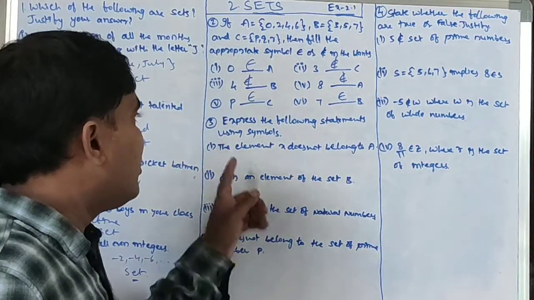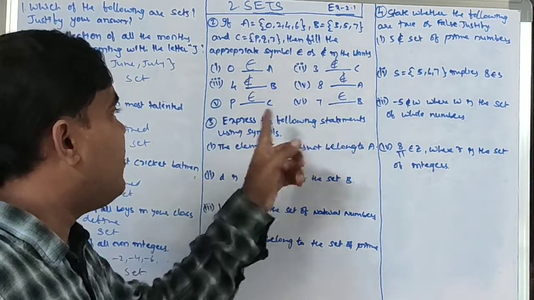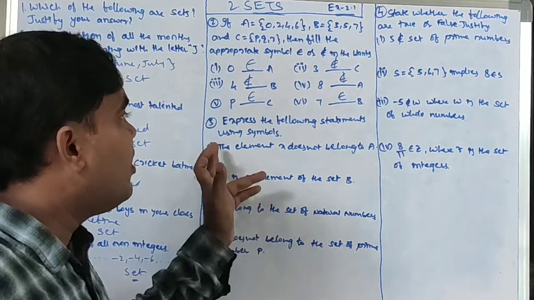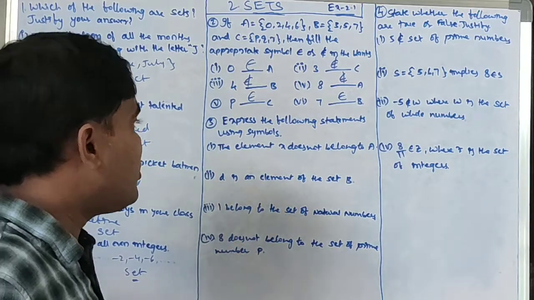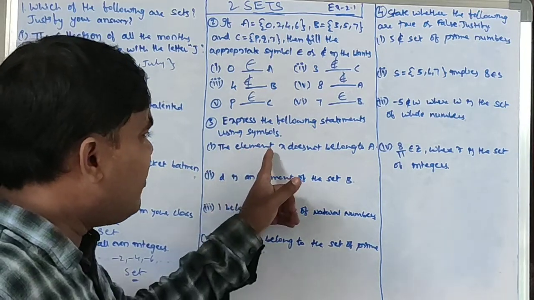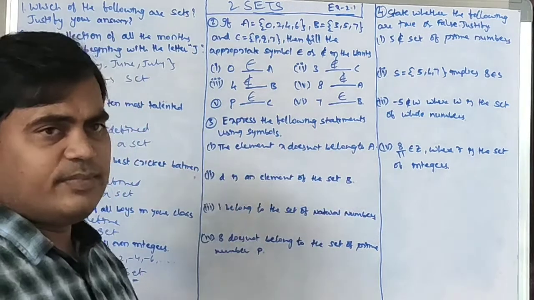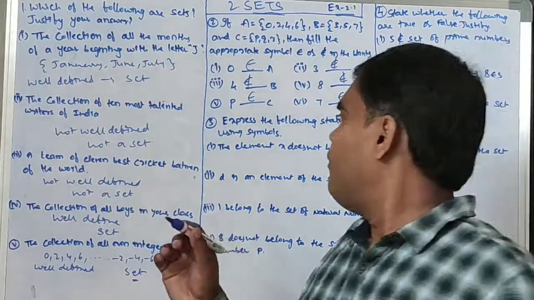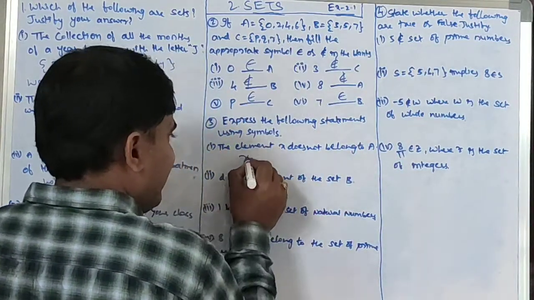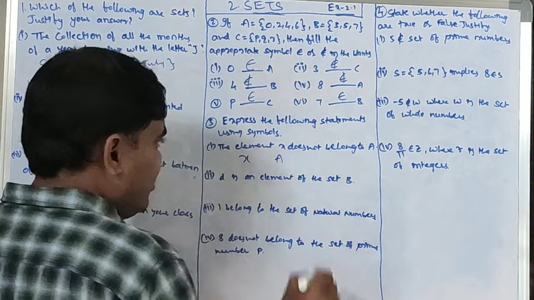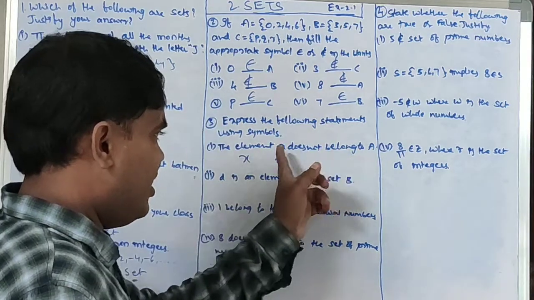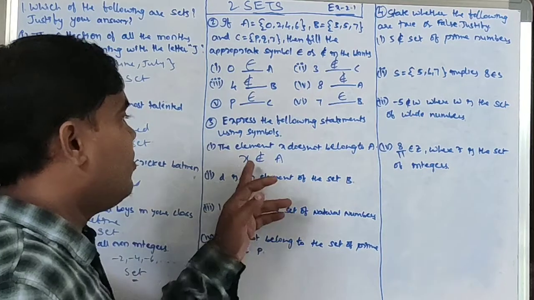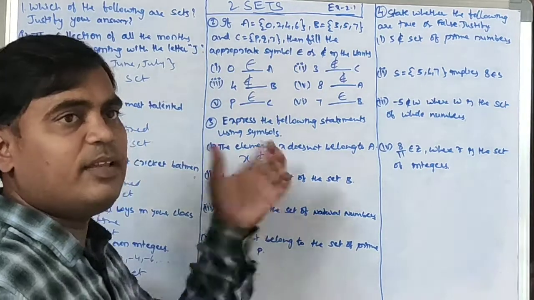Okay. Next, the third one: express the following statements using symbols. We need to express each statement with the help of symbols. First, the element x does not belong to A. Does not belong to A means it is not in A. So I am writing x, and it is not in A, so we take the does-not-belong-to symbol: x does not belong to A. Simply this one.